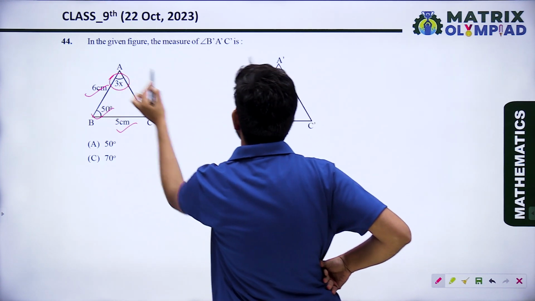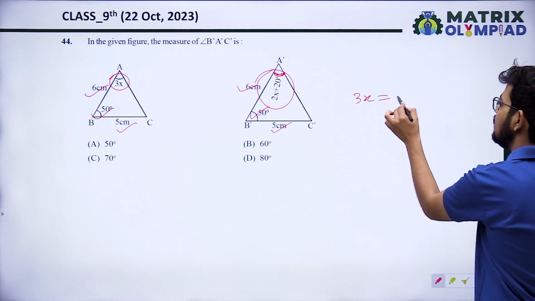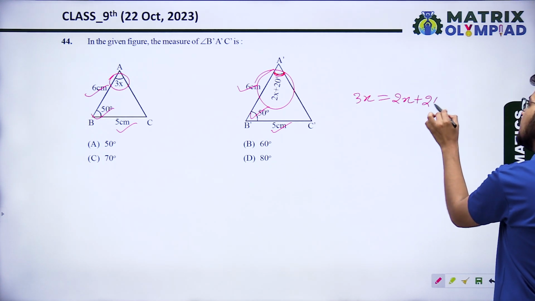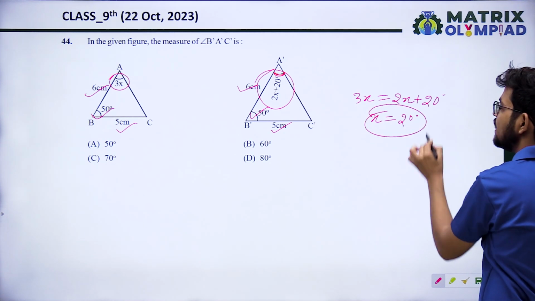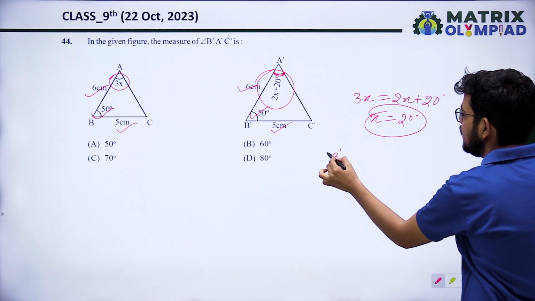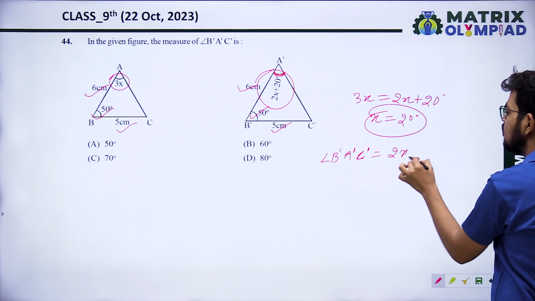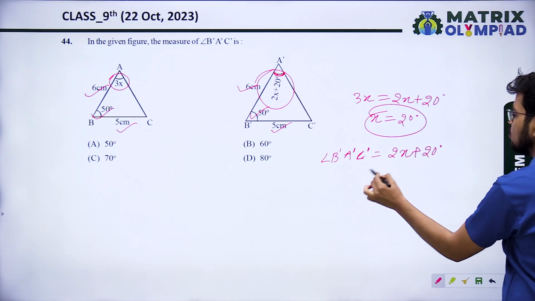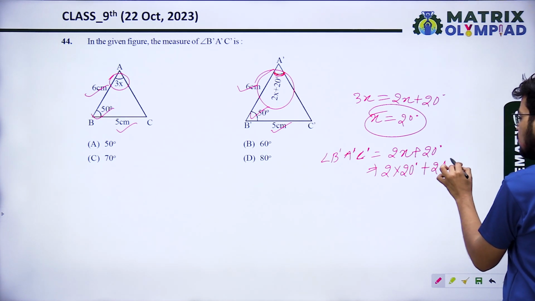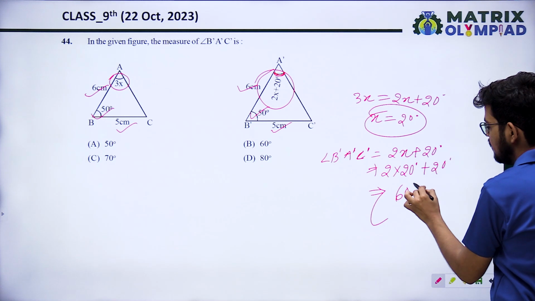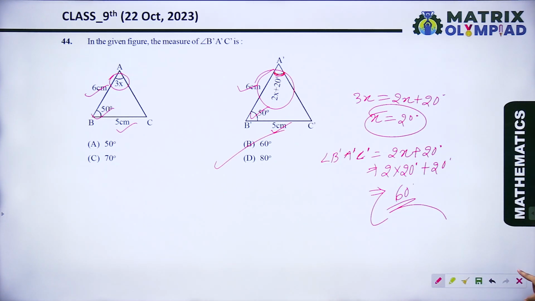So 3x equals 2x plus 20 degrees, so the value of x is 20 degrees. Now it is asking for angle B dash A dash C dash, that is 2x plus 20 degrees. So 2 into 20 plus 20, this angle will be 60 degrees. Option B is the correct answer.